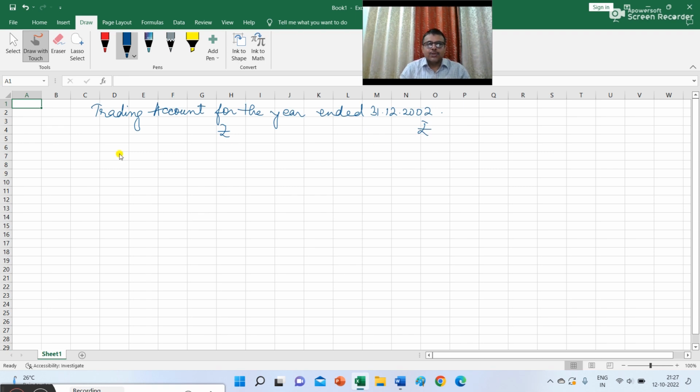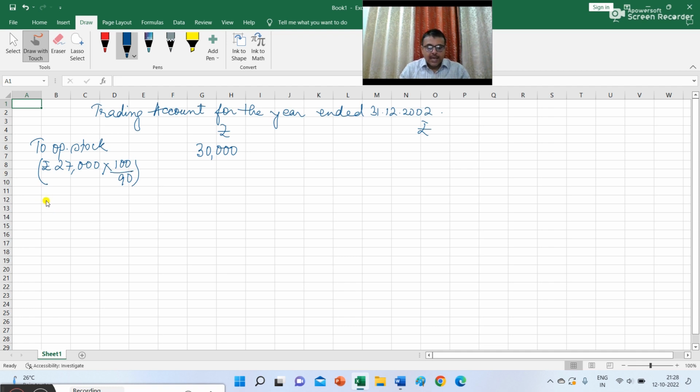So it is given in the question that the stock on 1st January 2002 was 27,000 and this value was 10% below cost. So we have to value the stock at cost. So here I am writing to opening stock. The value of stock given in your question is 27,000. Now this 27,000 is valued at 10% below cost. So what is the value of stock at cost? You have to multiply it with 100 and divide it with 90. So you will get 30,000.